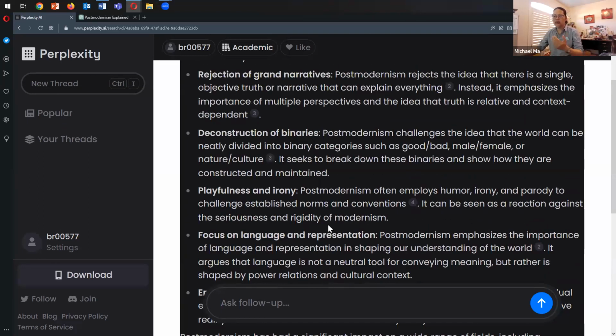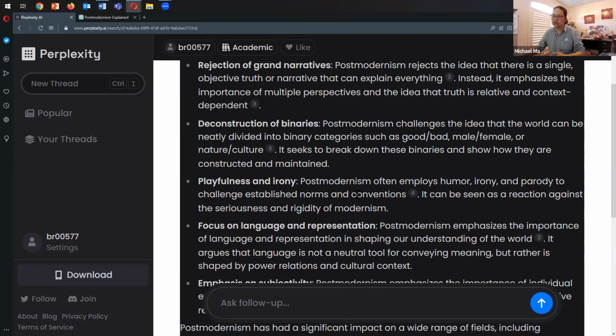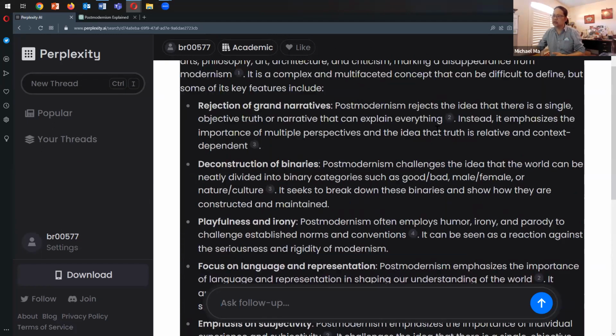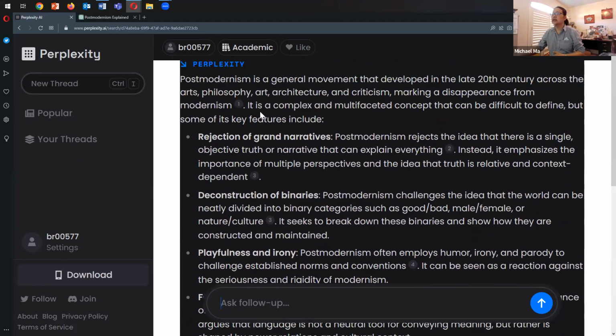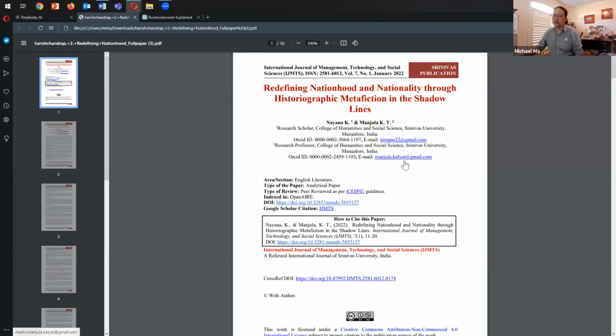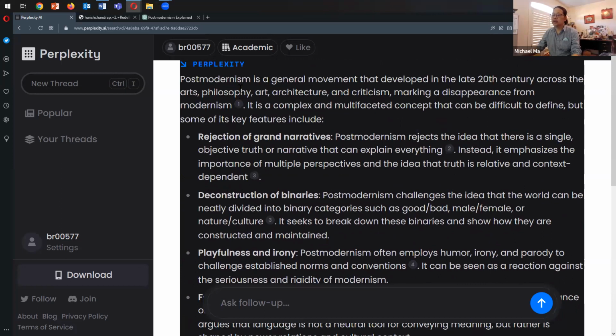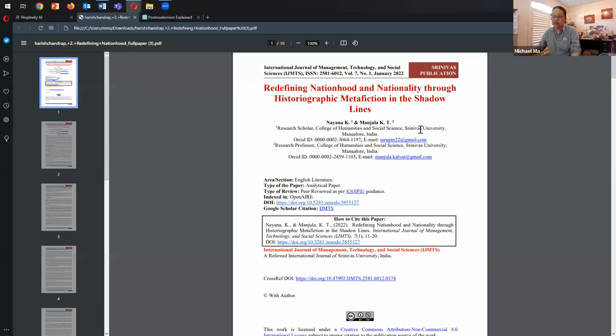So that's quite good. But what, of course, I think for us in terms of academic research, we're wondering is if it can provide citations or if it can point us to the direction from which these answers are derived. And it does, right? Here, there is a form of citation. Number 1 is here, which is a publication that if you click on it, it would download. And it's referring in the first instance, in this first sentence about it being developed in the late 20th century, to this article